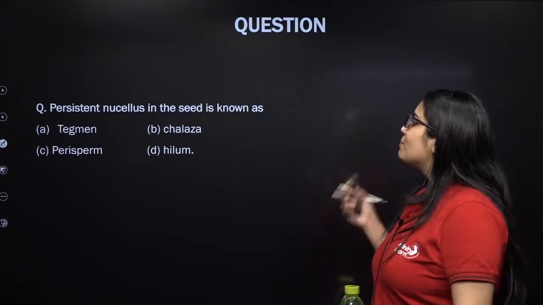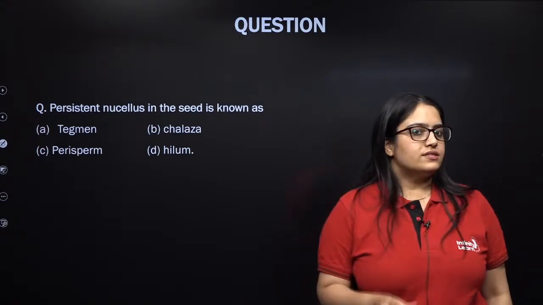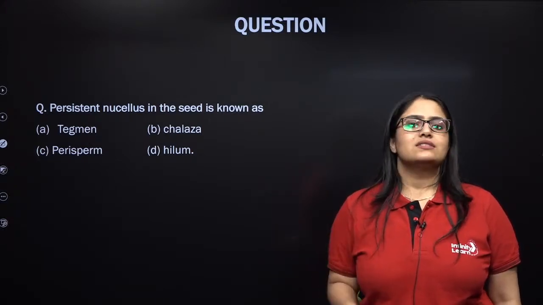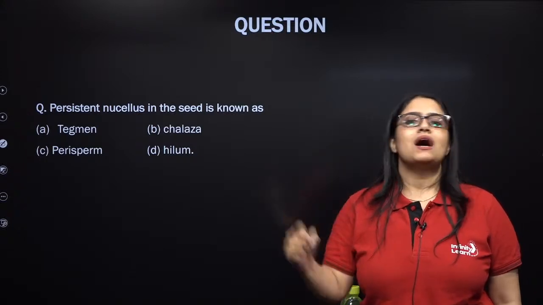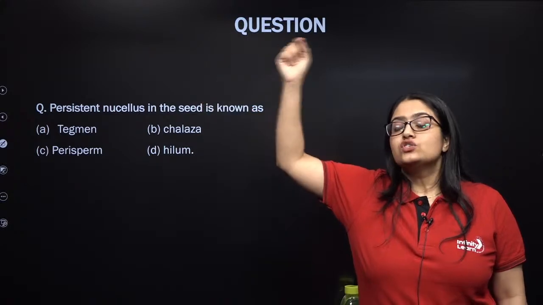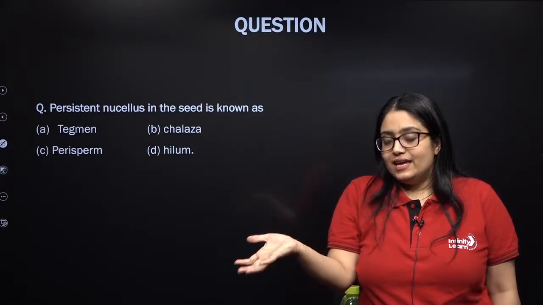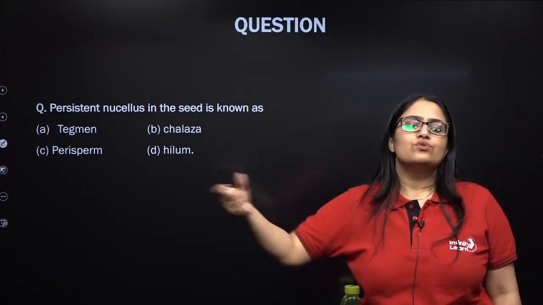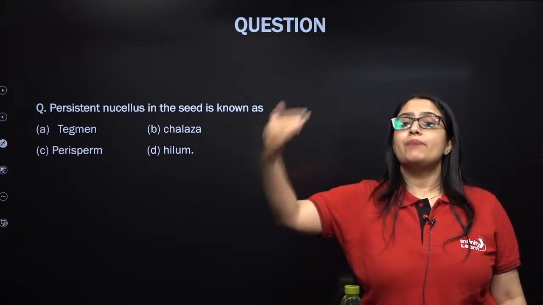Next question. Persistent nucellus is seen in seed. Listen to this. There are some plants in which the seed consists of some remaining parts of the nucellus. Nucellus was part of the ovule, right? So there are some seeds in which the nucellus is retained in the mature seeds. Can you tell me what is the term given to this remnant of nucellus which is found in seeds of black pepper and beet?